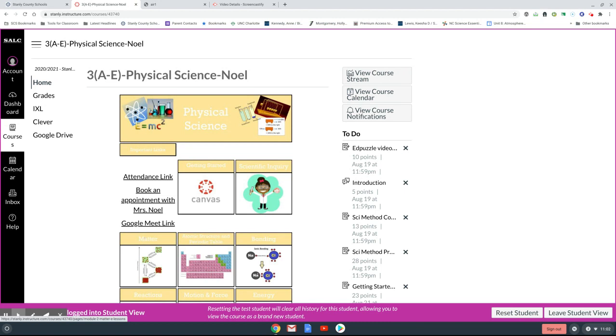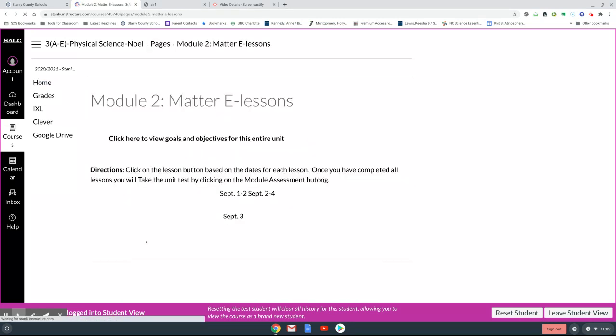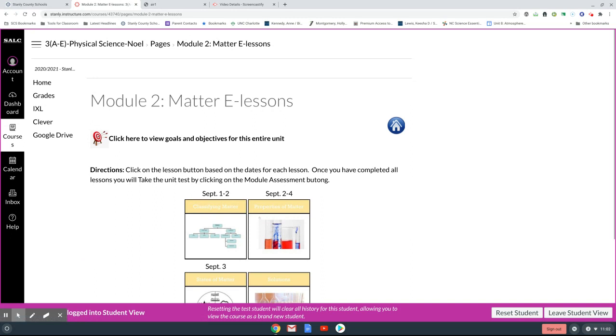Today we're starting matter. When you click here, I've changed it a little bit. It should pop right up to the dates. This down here is not a correct date. I've got to fix that. Today and tomorrow we're dealing with classifying matter. So you're going to need to click here.